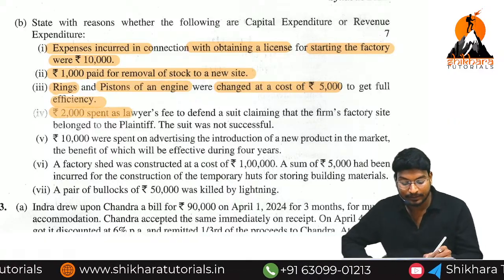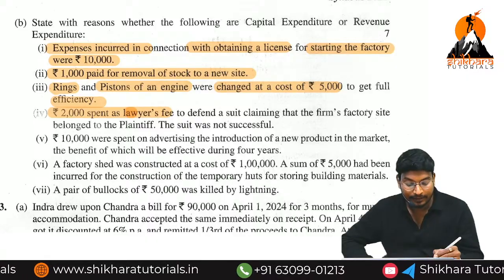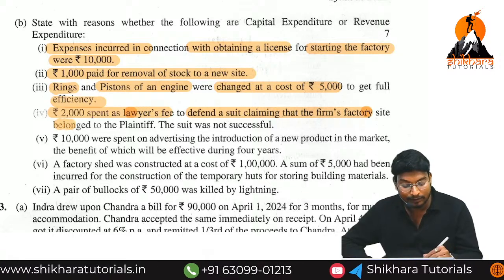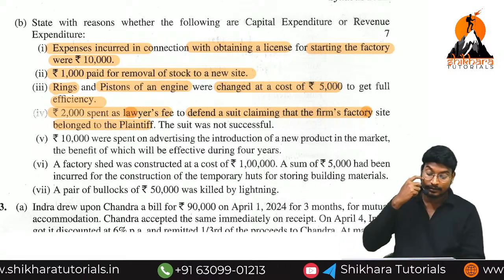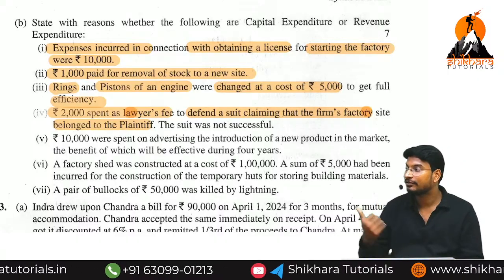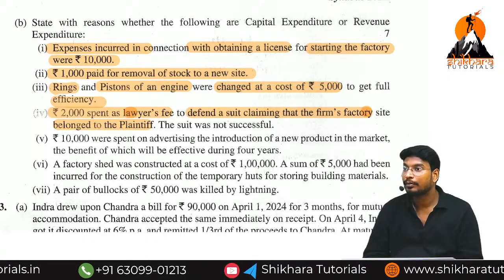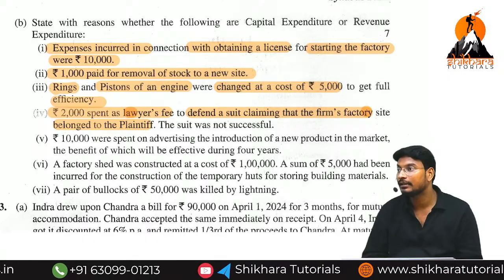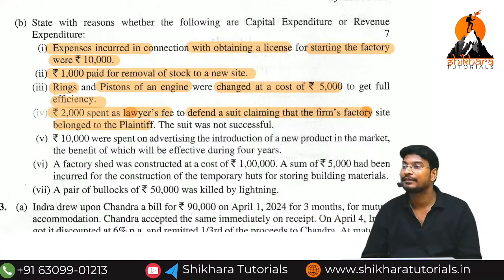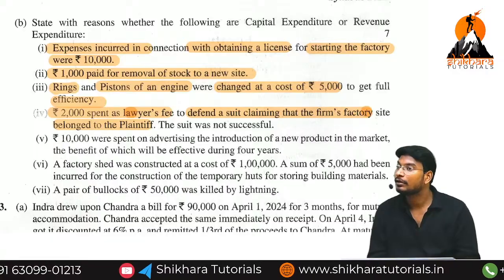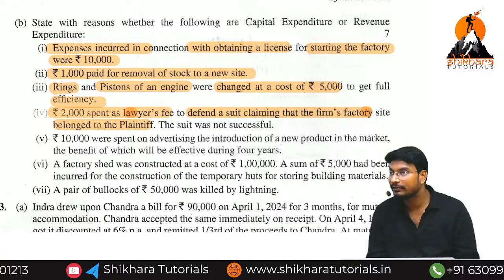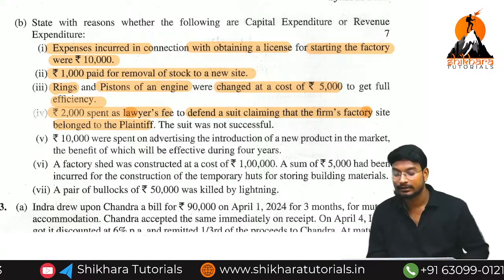Rupees 2,000 spent as a lawyer's fee to defend a suit claiming that the factory site belongs to the plaintiff. Here we have one factory site, and someone has filed a suit on that site. For that, we have appointed a lawyer, and we are going to pay the lawyer fee. Now this is called capital expenditure, related to fixed asset. Normal lawyer fee, meaning legal fee, is revenue expense. Here this is also a legal fee, but related to fixed asset. So this is an important point.